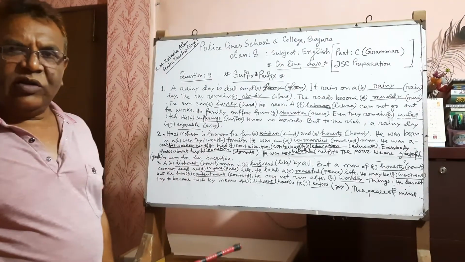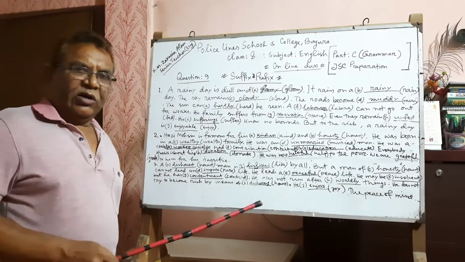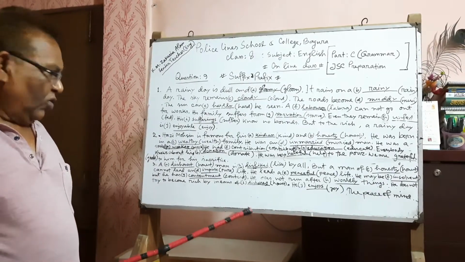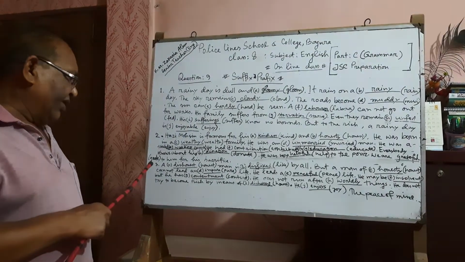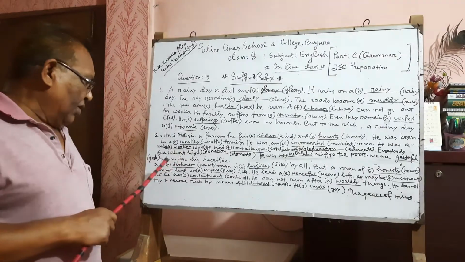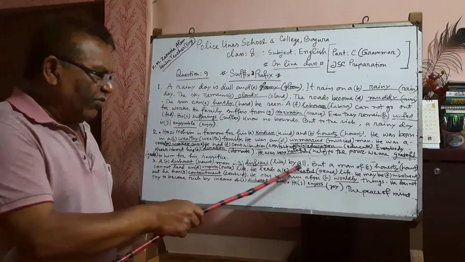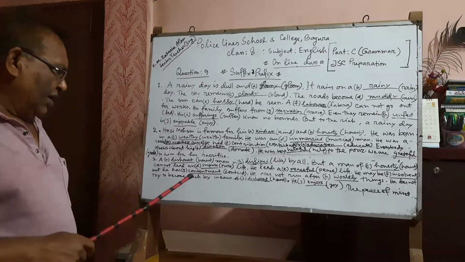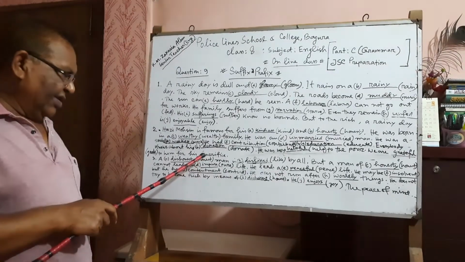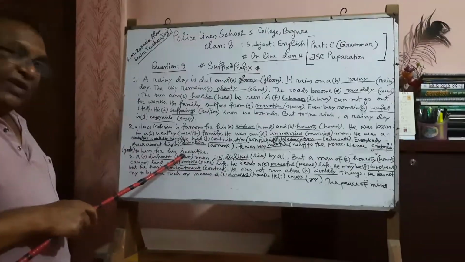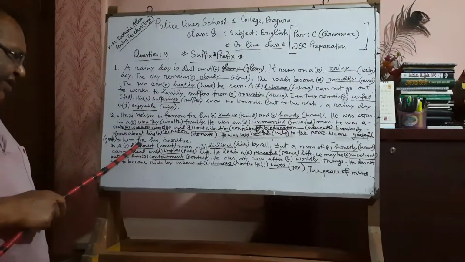Dear students, you may follow question number 3. A honest man is liked by all. Here, honest will be the prefix dishonest.